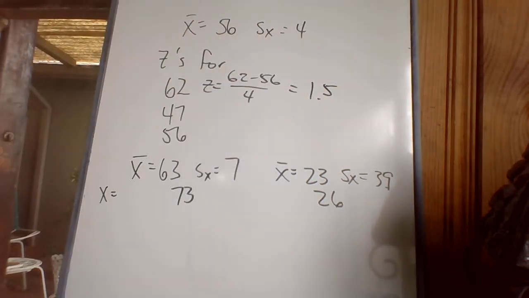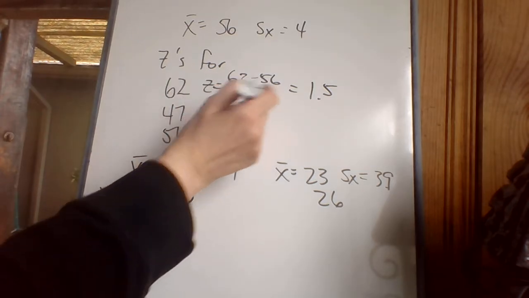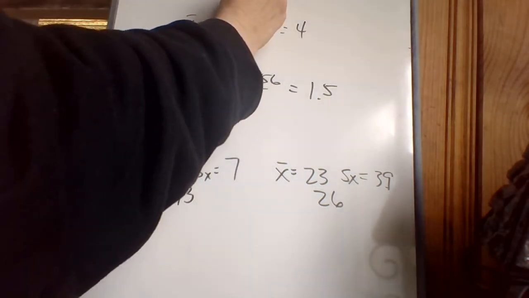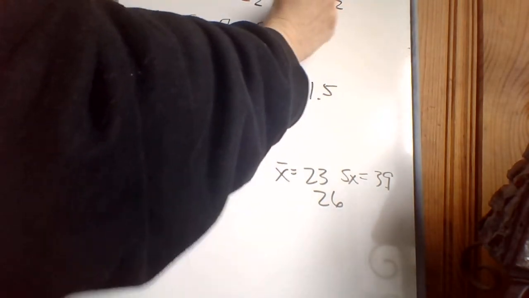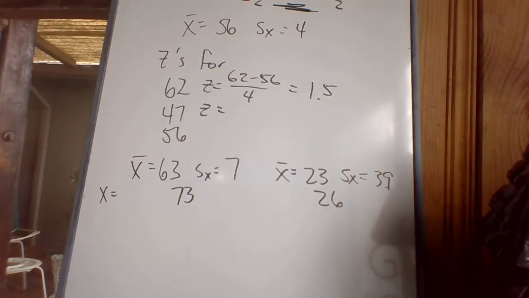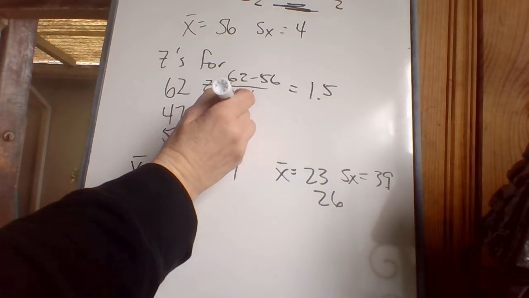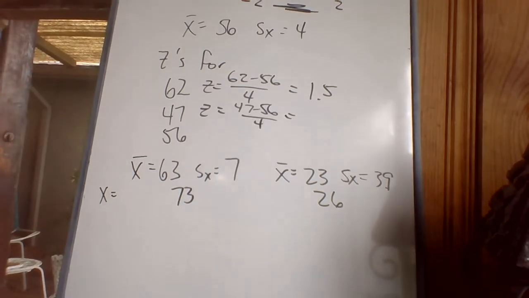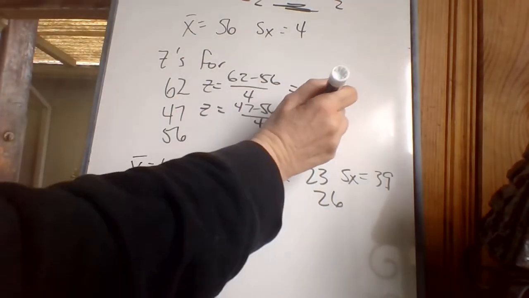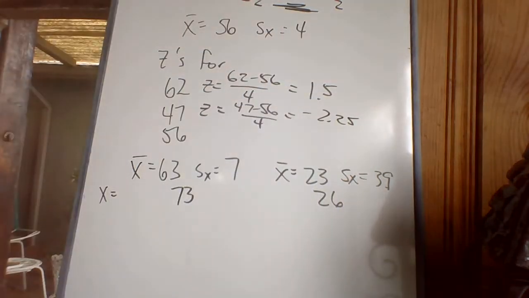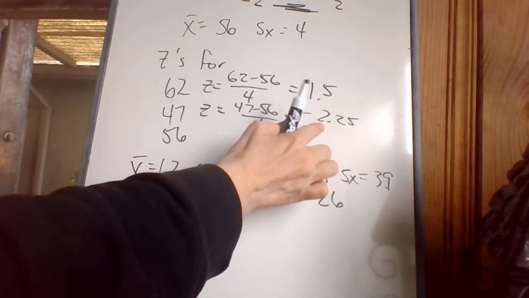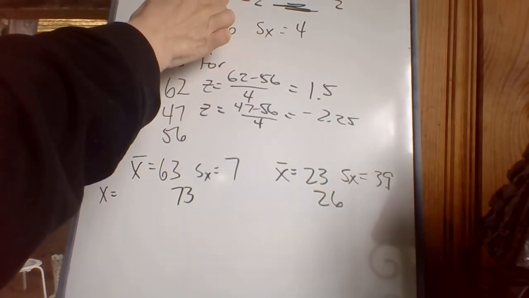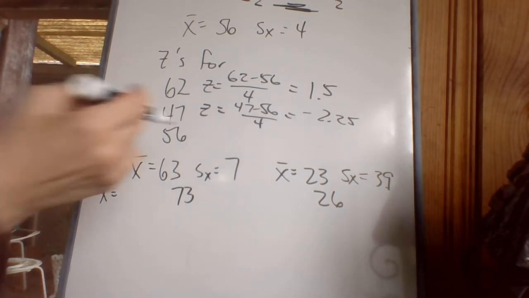Okay, that's entirely usual to be doing 62 on the highway, because it's within 2. Anything that comes out between negative 2 and 2, that's usual, and they're at 1.5. So it's entirely usual to be doing 62 on a highway. 47 minus 56 divided by 4 is negative 2.25. Okay, that's not usual. To be doing 47 on a highway, that's not usual. They are not within the usual zone. Negative 2, that's out here. Negative 2.25. Okay, you need to stick to surface streets.